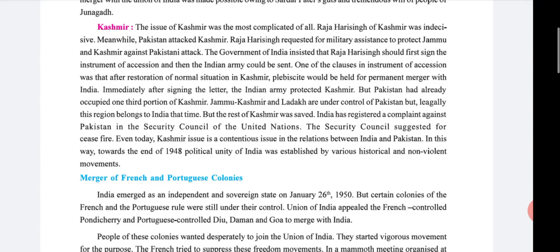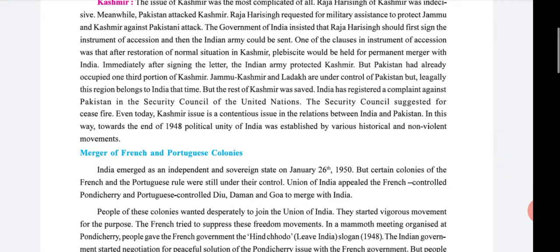One of the clauses in the instrument of accession was that after restoration of the normal situation in Kashmir, a plebiscite would be held for the permanent merger with India. Immediately after signing, the Indian army protected Kashmir, but Pakistan had already occupied one third of Kashmir.